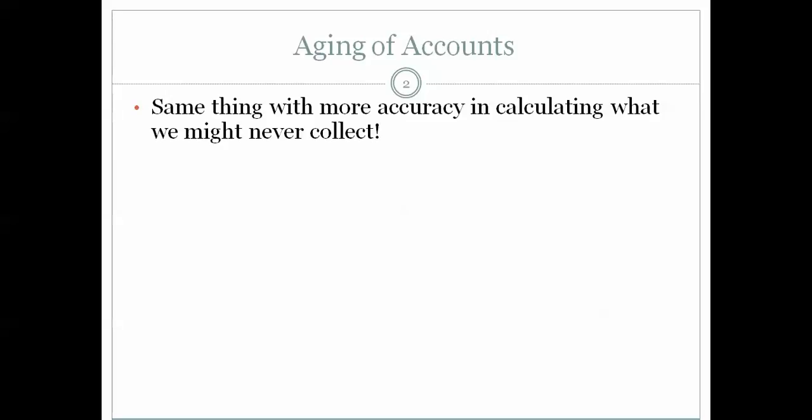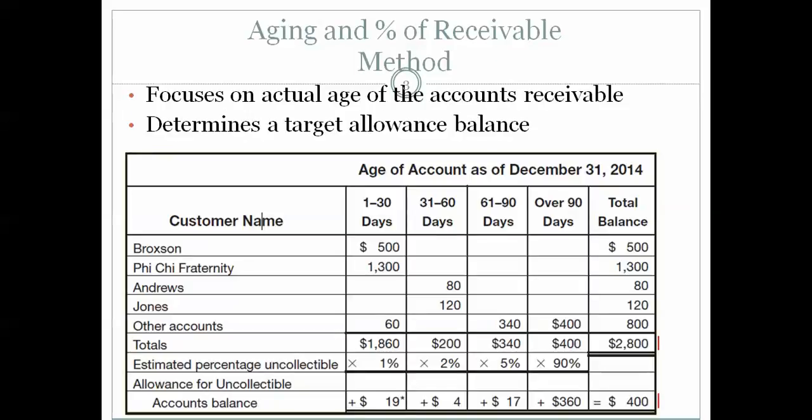And in the aging of accounts receivable, we are going to be looking at every person who owes us money, how long have they owed us the money, and what is the likelihood that they will pay us. So this is an example out of the textbook, and what it has is a chart of the accounts in the subsidiary accounts of all of the people who owe us some money. And so we have our customer names, the Broxson, the Phi Chi fraternity, Andrews Jones, other accounts. And it breaks it down by how long they've owed us money, 1 to 30 days, 31 to 60, 61 to 90, and so on.